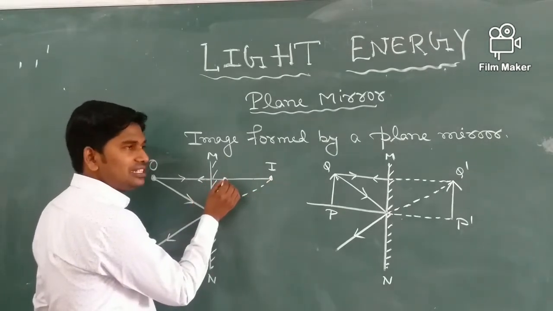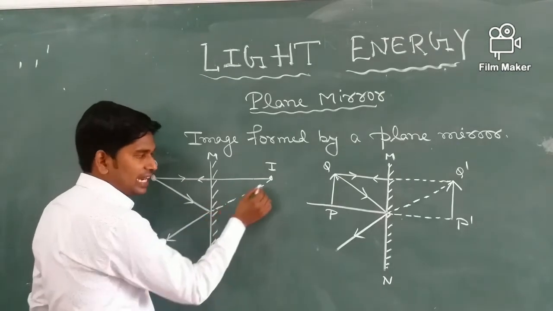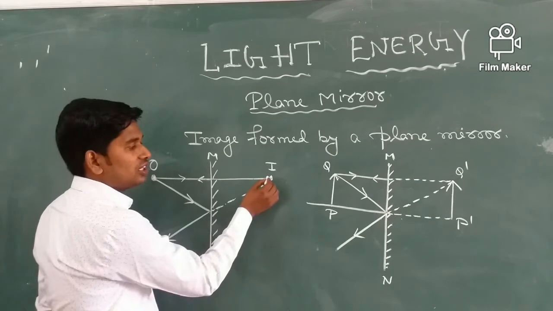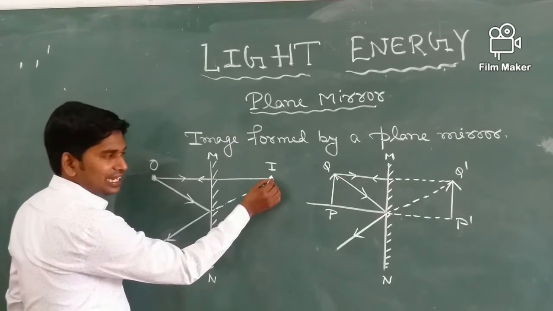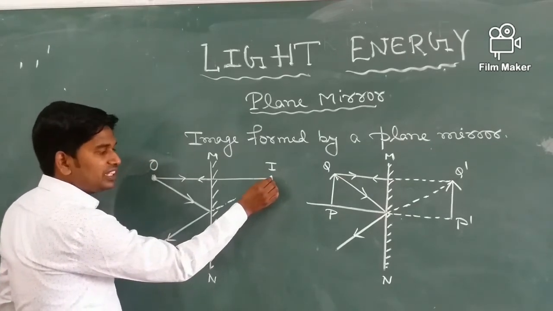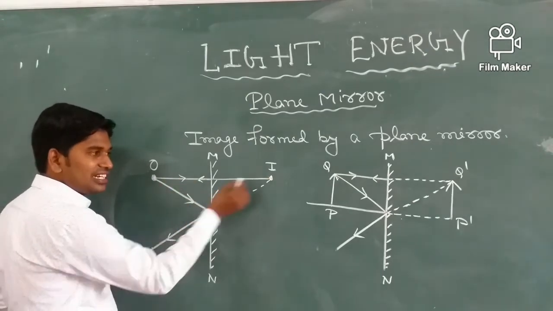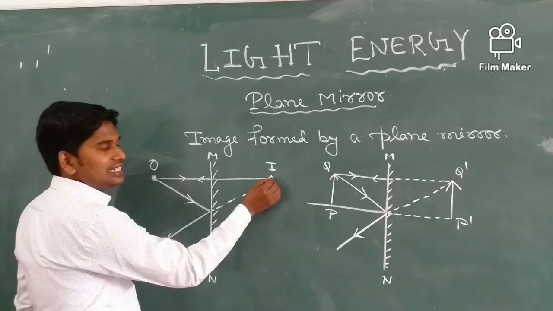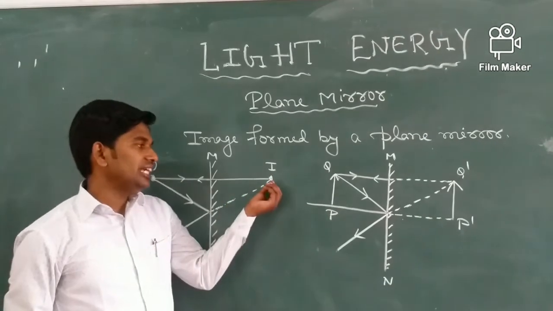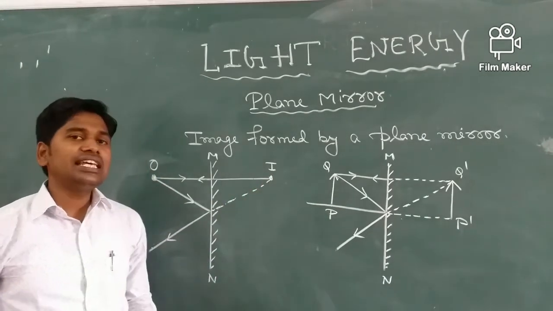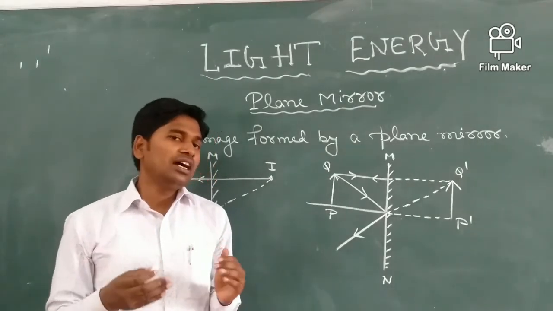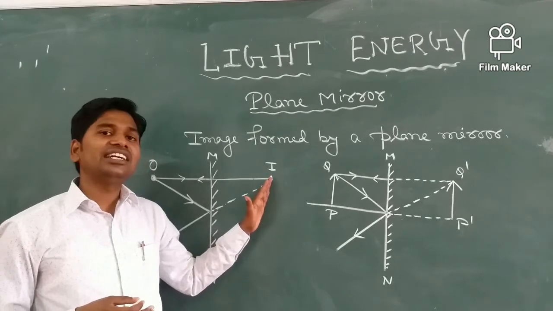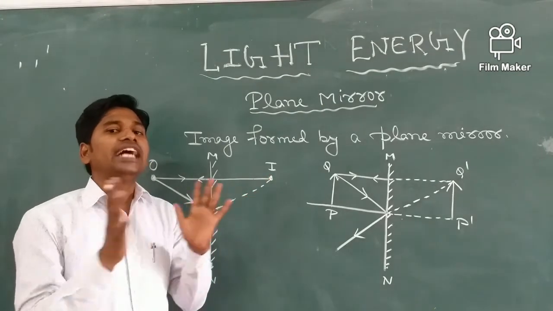When we produce these reflected rays backward, they appear to intersect at a point, as if the reflected rays are originating from point I. So it is the point from where the image is formed, that is, the point from where the reflected rays appear to diverge.